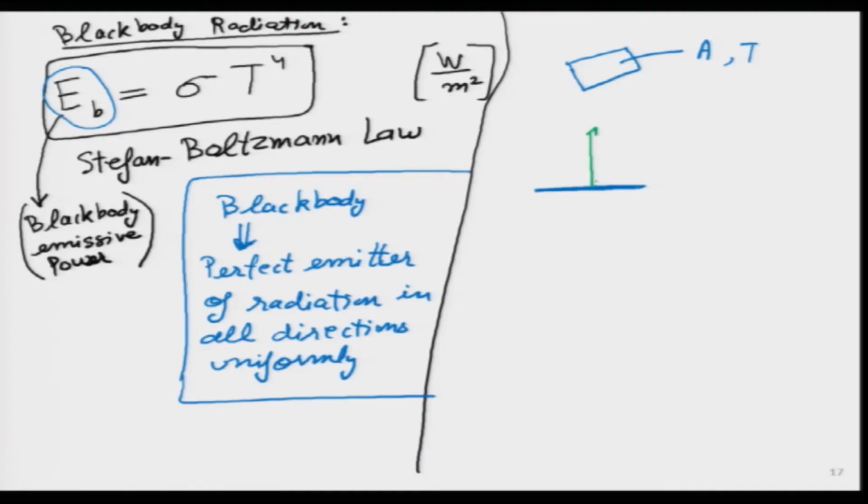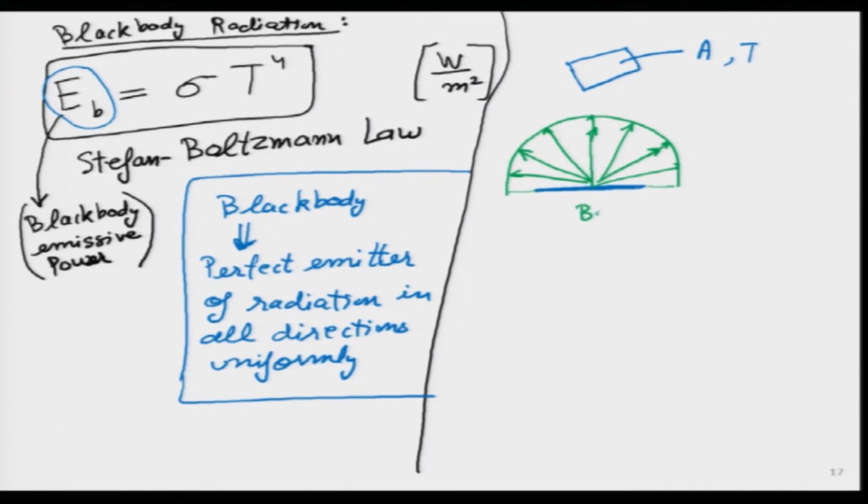So, let us say I have a surface which I claim to be a black body and it is emitting, but by definition it has to be the perfect emitter. In all directions it has to emit uniformly, which means if I draw the emissions in this particular case, I will first create a semicircle like this and then I will show that in all directions it is emitting uniformly. Okay.